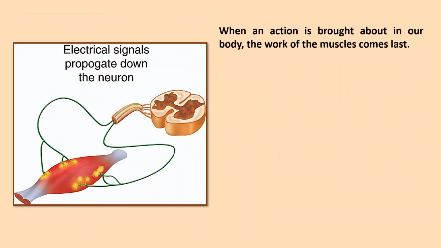When an action is brought about in our body, the work of the muscles comes last. First, the dendrites find out that some change has taken place in the environment. They send their signals right up to the brain or the spinal cord. Then the brain or the spinal cord gives the direction or the guidelines of what is to be done. That is brought back again to the muscles, and then the muscles act last. Movement of muscles is needed to do any activity.